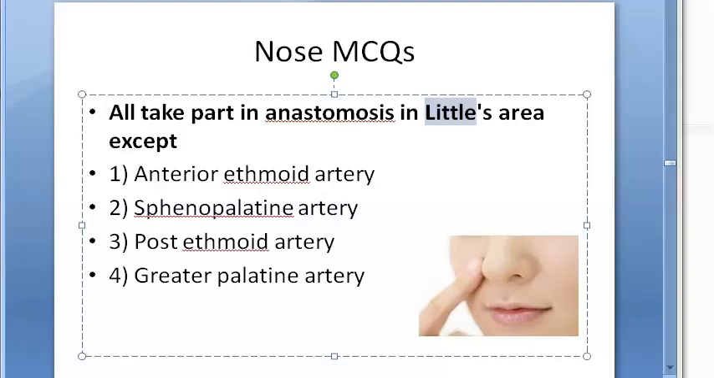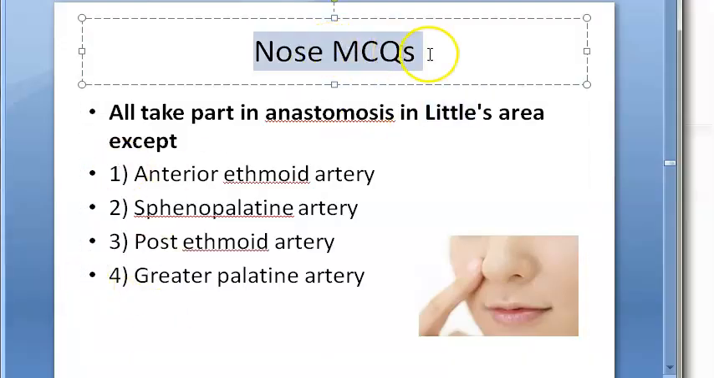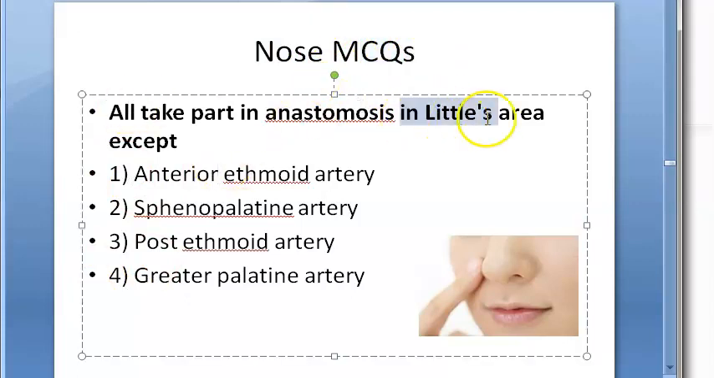Hello people, in this video let us look at some MCQs from nose and paranasal sinuses. Okay, so let us look at epistaxis here. All take part in anastomosis in Little's area except: anterior ethmoidal artery, spinopalatine artery, posterior ethmoid artery and greater palatine artery.